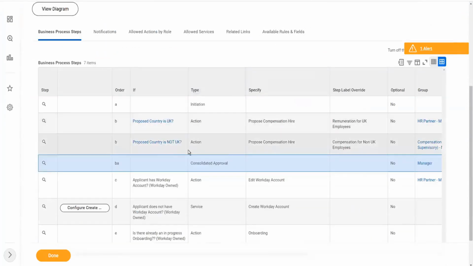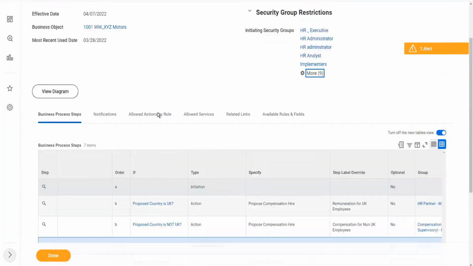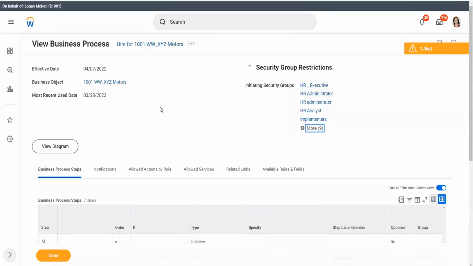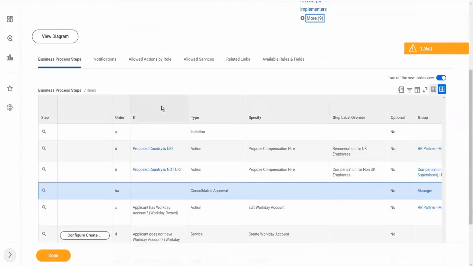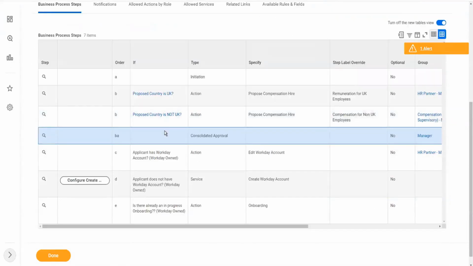So even if I want to say that, if by any chance the manager is also the HR partner, right? So they should not have the ability to approve. If the manager is the one who has initiated, they should not have the ability to approve. So let's do that. Let's add a restriction.